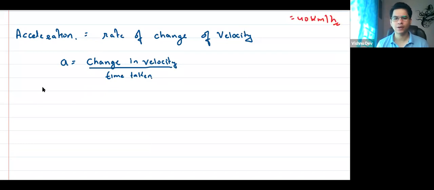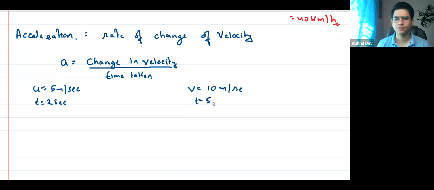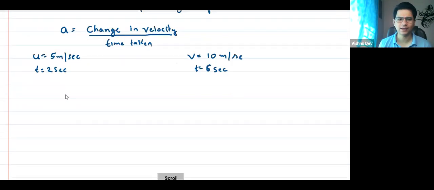So if any object is moving, initially it is moving at 5 meters per second at time t equal to 2 seconds. Then after some time, it is moving with a speed of 10 meters per second at time equal to 6 seconds. So if I ask you, what is the acceleration? Tell me, guys.